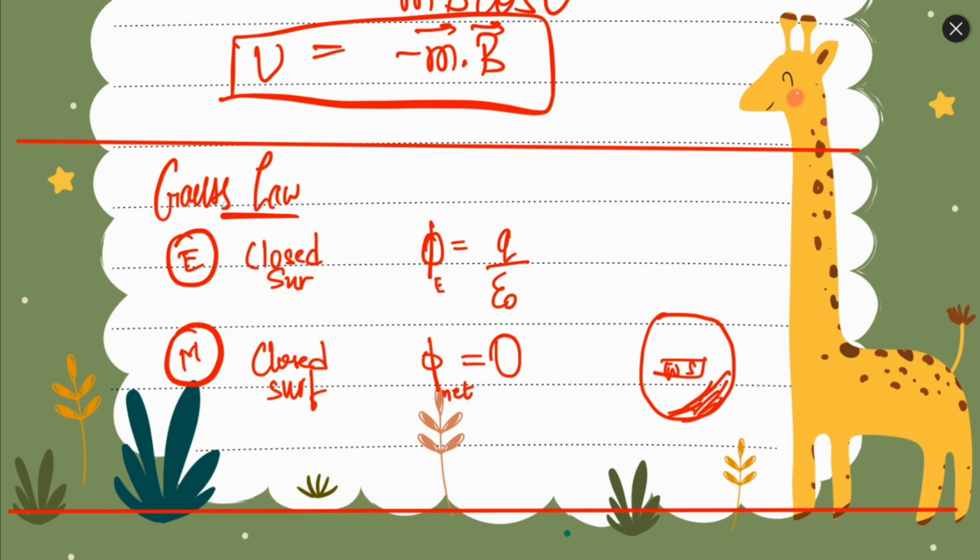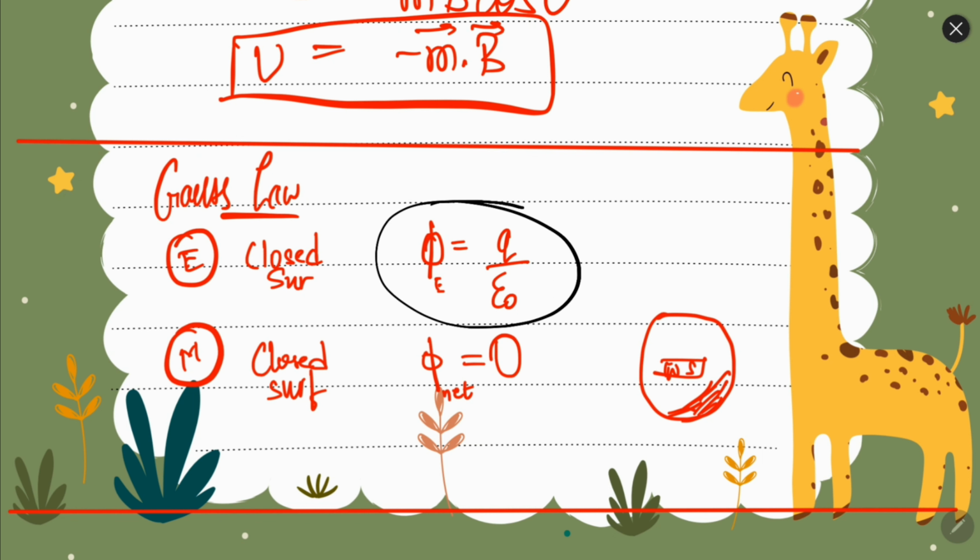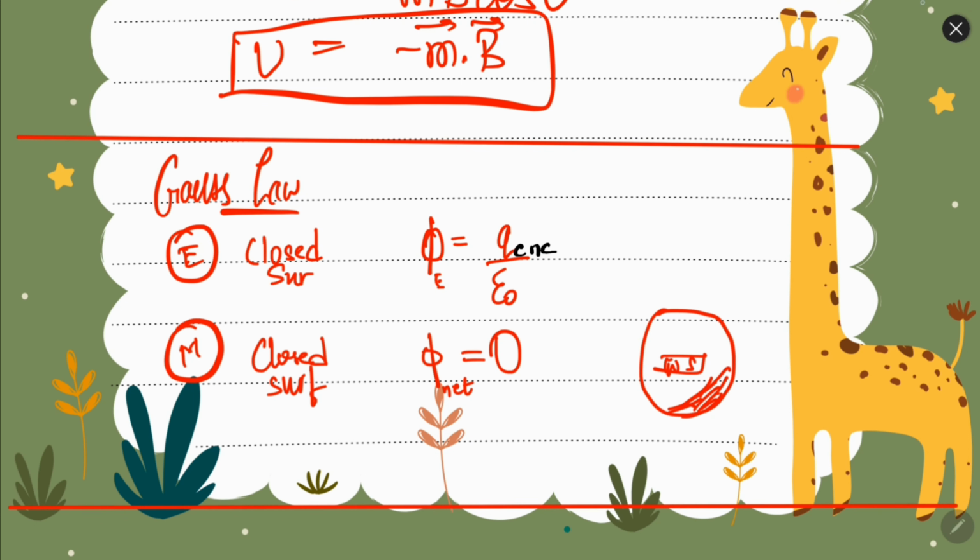Just like we had Gauss law in electricity, which stated that the flux is equal to the charge enclosed over epsilon naught, the Gauss law in magnetism says that the net flux through a closed surface will be 0. Why?